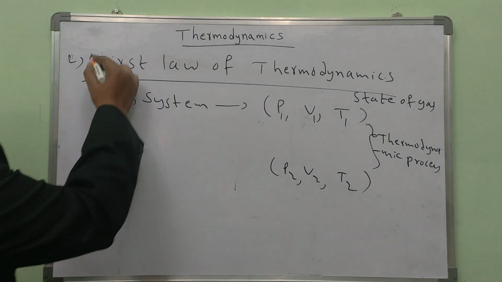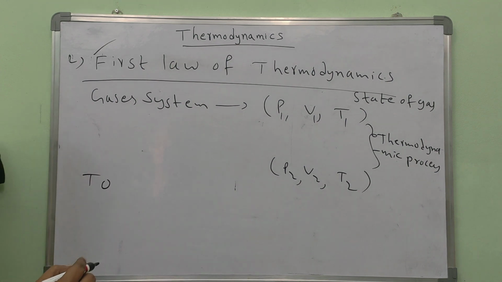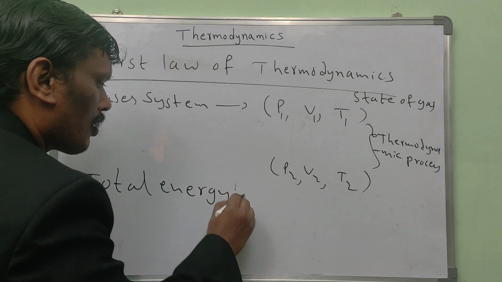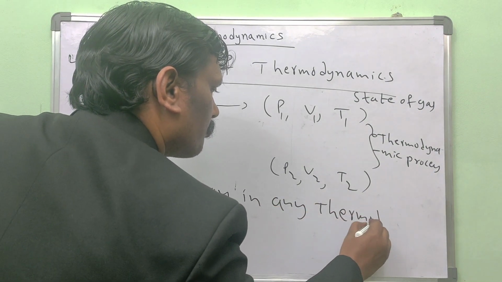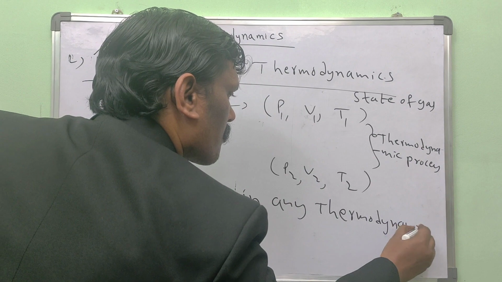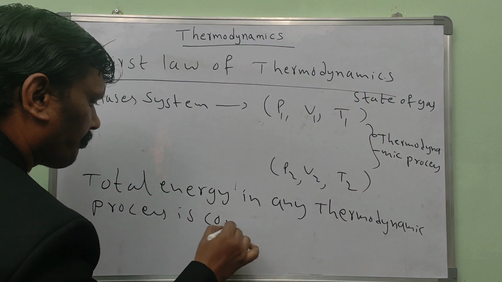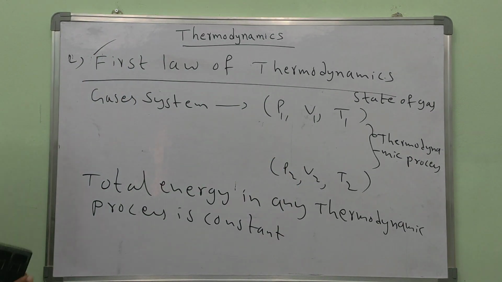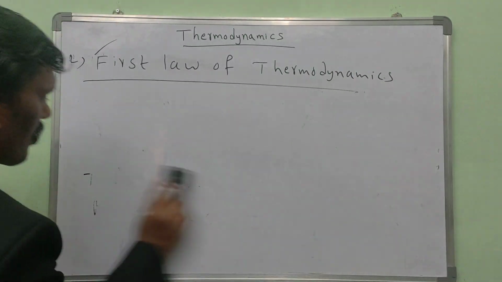What is the first law of thermodynamics? Total energy in any thermodynamic process is constant. That is the first law of thermodynamics. So mathematically, how we are going to write the first law of thermodynamics, we will see.